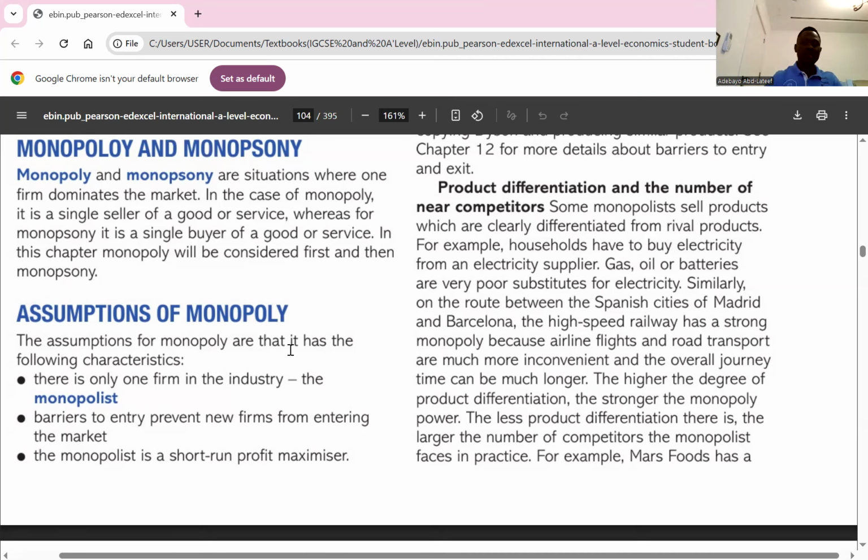So we start with monopoly anyway. Monopoly is a market structure where a single seller controls the entire supply of a particular good or service, facing no direct competition. It's a monopoly because there's no close substitute. You literally have no substitute, so you don't have a rival. That makes you a monopoly. I think it's clear. So what are the assumptions of a monopoly?